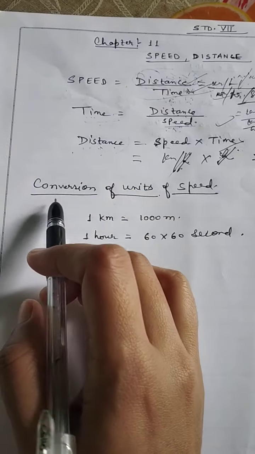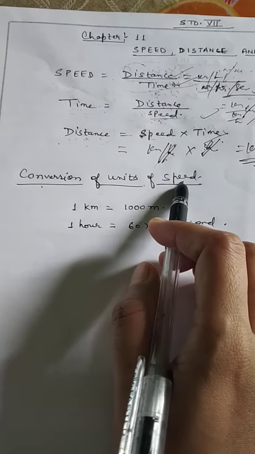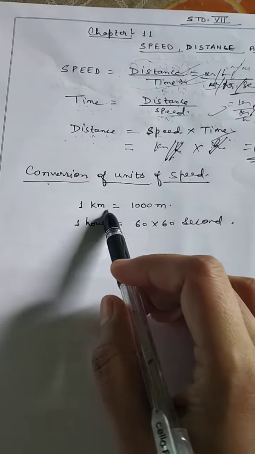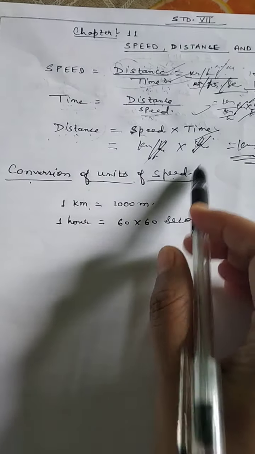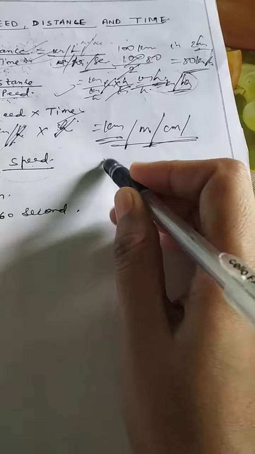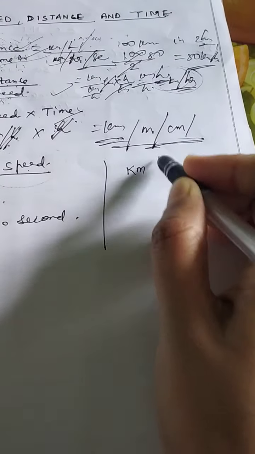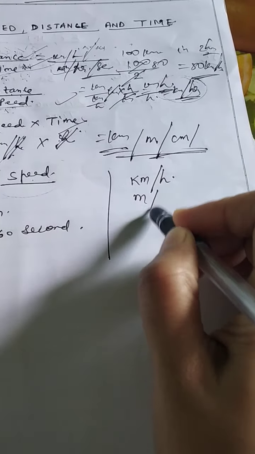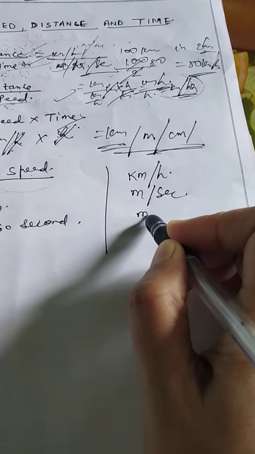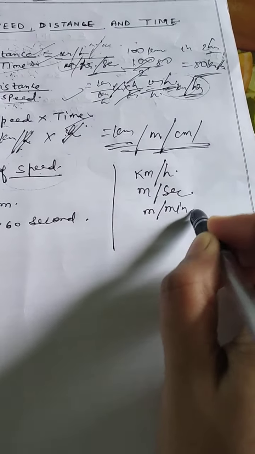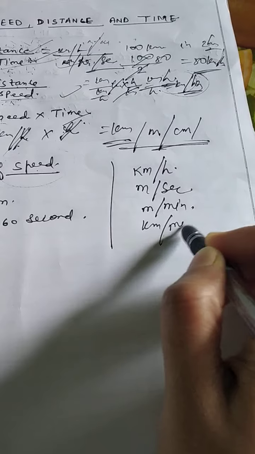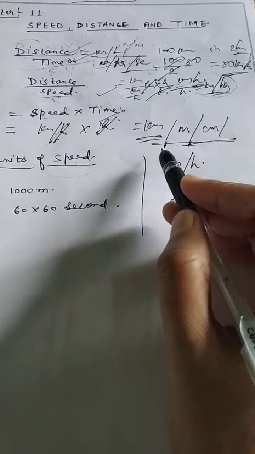Okay. Now conversion of units of speed. How we can convert one unit into another unit of speed. So first of all, see the speed unit can be kilometer per hour, meter per second, meter per minute, also it can be kilometer per minute also. Because speed is distance by time.